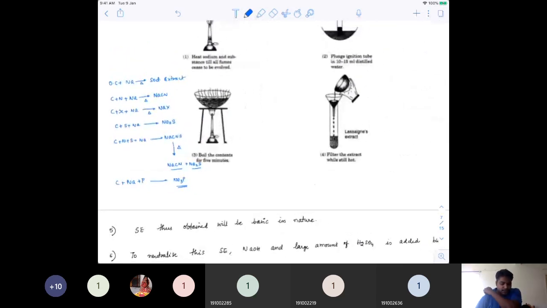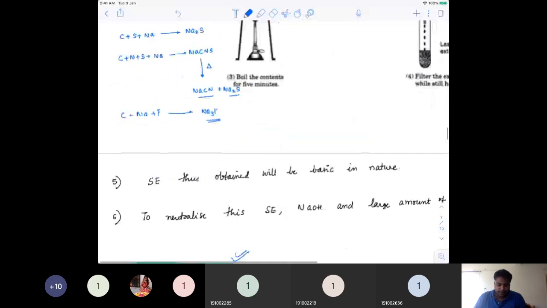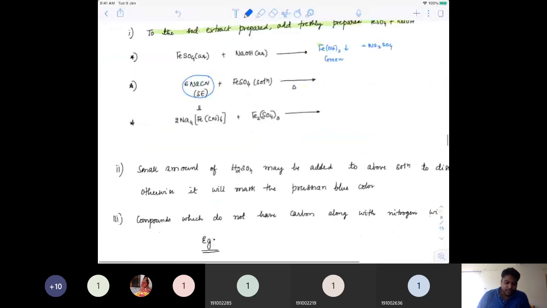I hope the idea is clear about the different types of ionic compounds which form when this sodium extract is made. For the test of nitrogen, definitely NaCN must be forming.